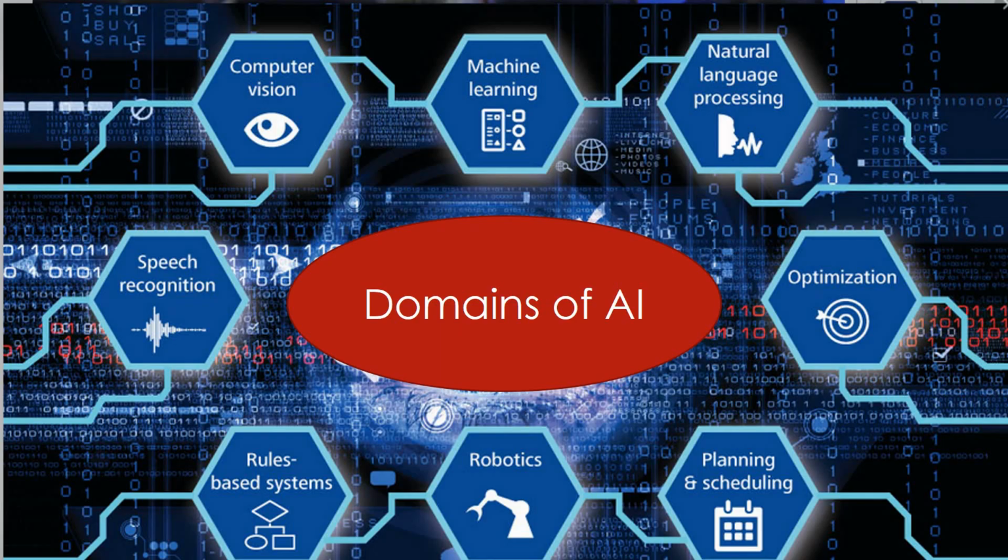Now we are going to learn about the domains of AI, or you can say which areas AI is pursuing in our daily lives. So from speech recognition to computer vision, machine learning, natural language processing, after that optimization, planning, scheduling, robotics, rule-based systems, in all the areas of our present existence, we are using AI. For example, you can take the instance from the movie Mission Impossible, in which they put a separate chip on the neck of a person for changing the speech. So you can see speech recognition is used there.